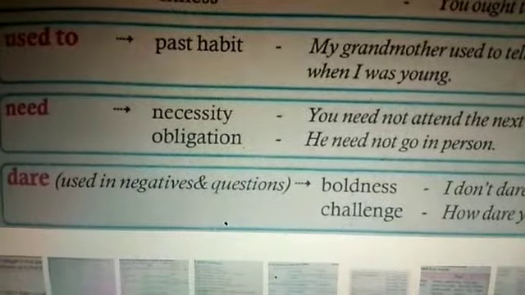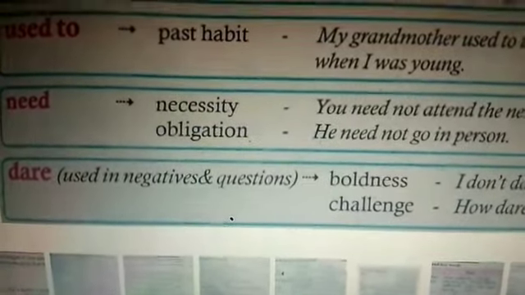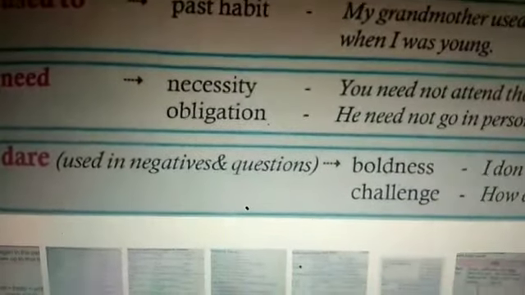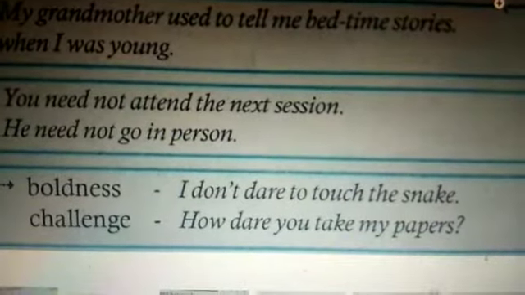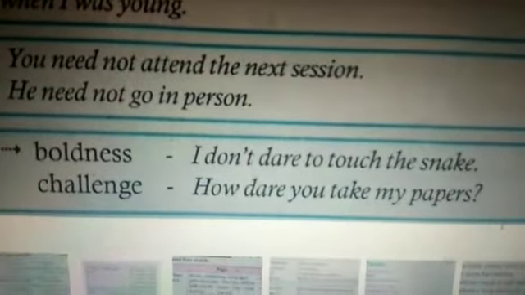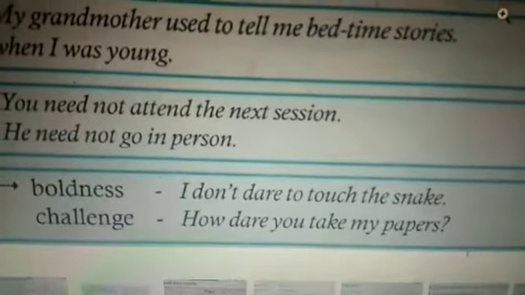Now coming to the last one, that is dare. It is used in negatives as well as questions. First, boldness. I don't dare to touch the snake. So we'll say like that. The next, challenge. How dare you take my papers?